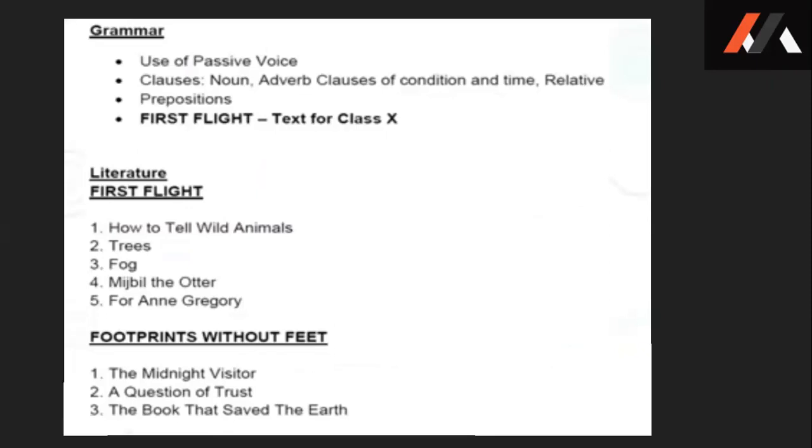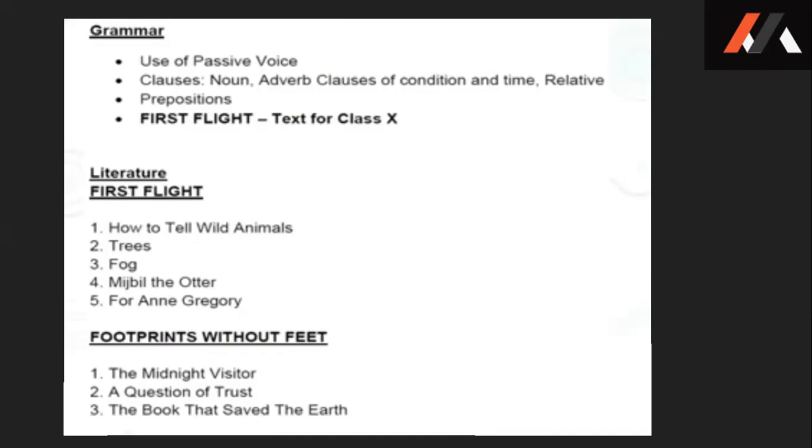Now when we go to the literature part. In the First Flight textbook, 5 chapters have been deleted: How to Tell Wild Animals, Trees, Fog, Mijbil the Otter, For Anne Gregory. And from the second book, Footprints Without Feet, 3 chapters have been deleted: The Midnight Visitor, A Question of Trust, The Book That Saved the Earth. These are the 8 chapters from literature which have been deleted.